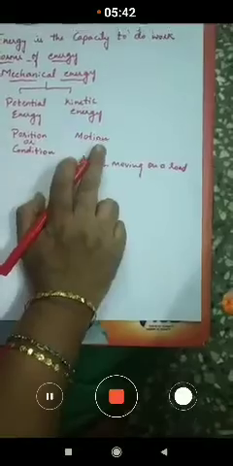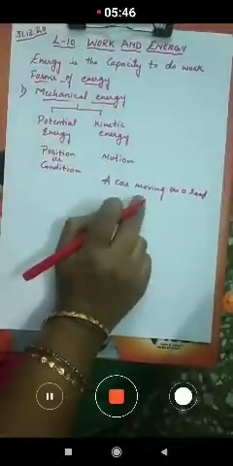When we take the examples of kinetic energy, children, a car moving on the road. This car, which is in the moving position, possesses kinetic energy, children, because the car is moving.